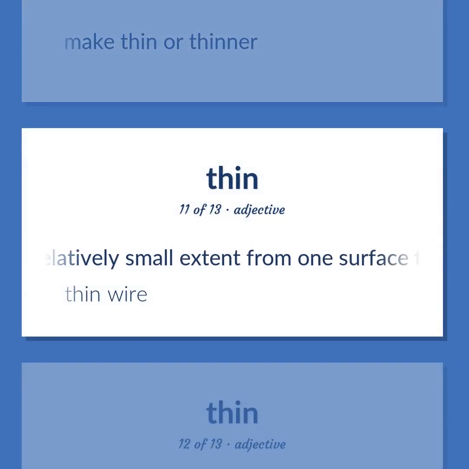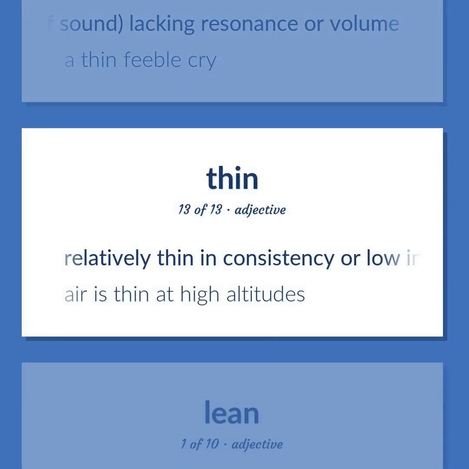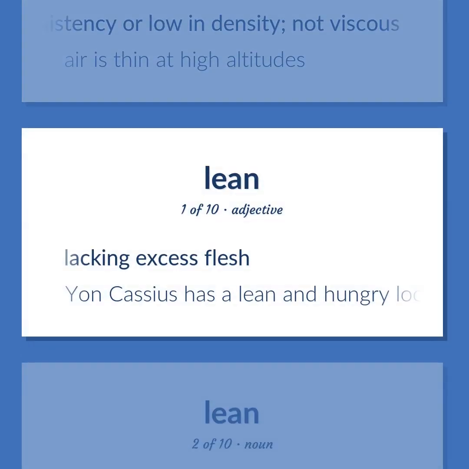Of relatively small extent from one surface to the opposite or in cross-section. Thin wire. Of sound, lacking resonance or volume. A thin feeble cry. Relatively thin in consistency or low in density, not viscous. Air is thin at high altitudes. Lacking excess flesh. Julius Caesar's Cassius has a lean and hungry look.